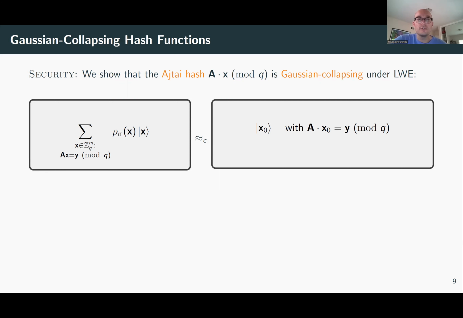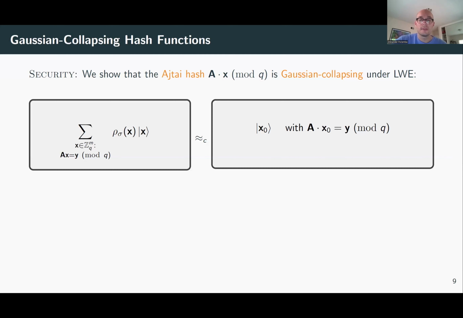I either give you a superposition of Gaussian solutions such that A times X equals Y, or I measure the state and I give you a single solution, x0, that satisfies A times x0 equals Y, where x0 is Gaussian. Then you cannot distinguish which state I gave you. Okay, so the two are computationally indistinguishable, and I prove this under the assumption that LWE is hard.